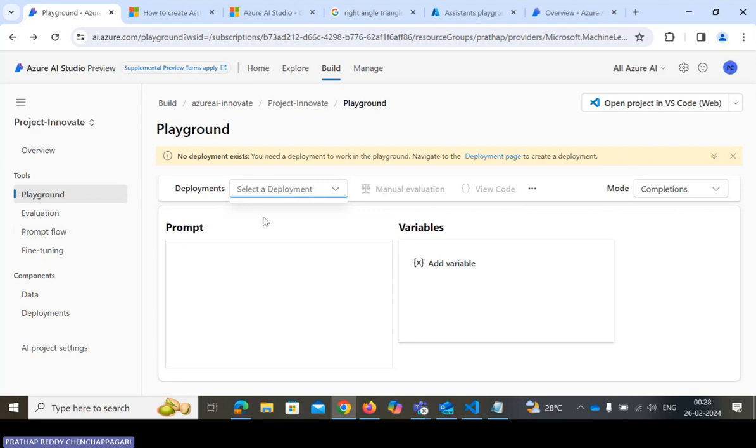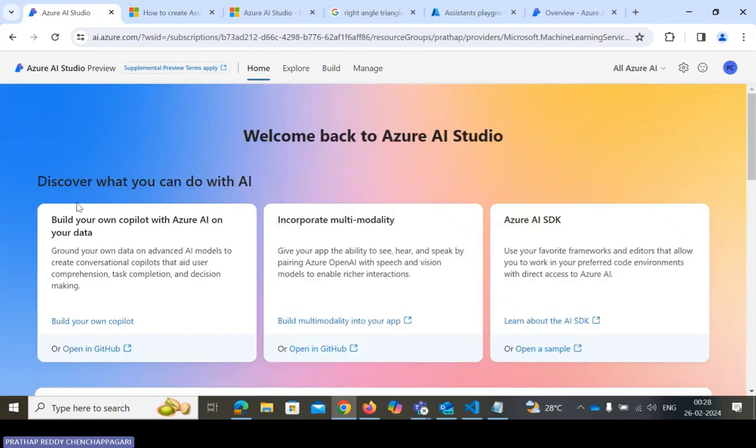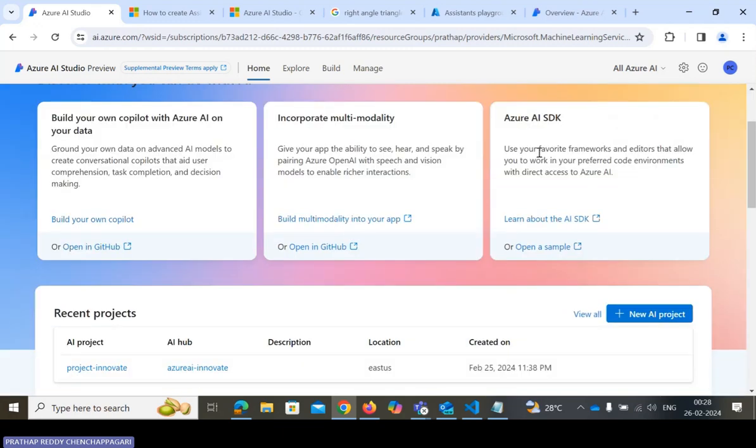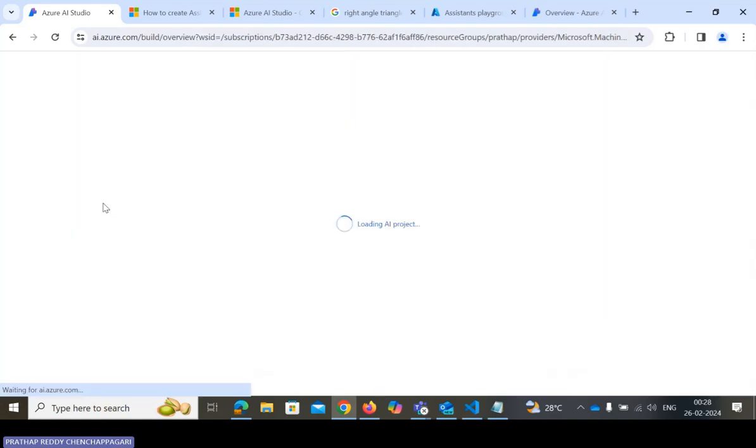Not only this one, I will show you what other models we have. This is the create your own Copilot model. The deployment is not working properly, so I think this is my issue. We also have incorporate multi-modality, so we can create OpenAI speech to vision and vision to speech, and text to image models like DALL-E and everything. We also have the Azure AI speech model. These are all some